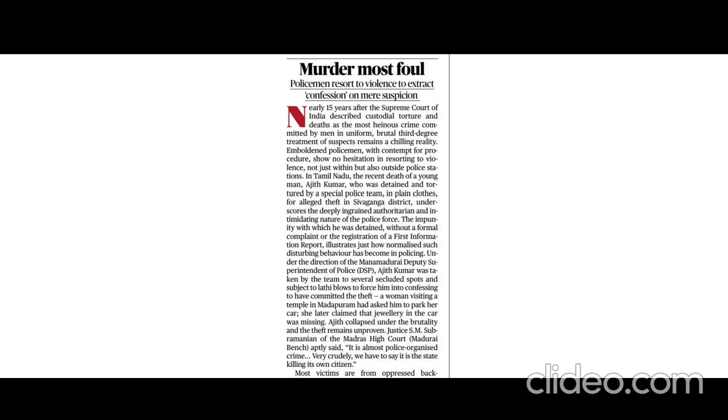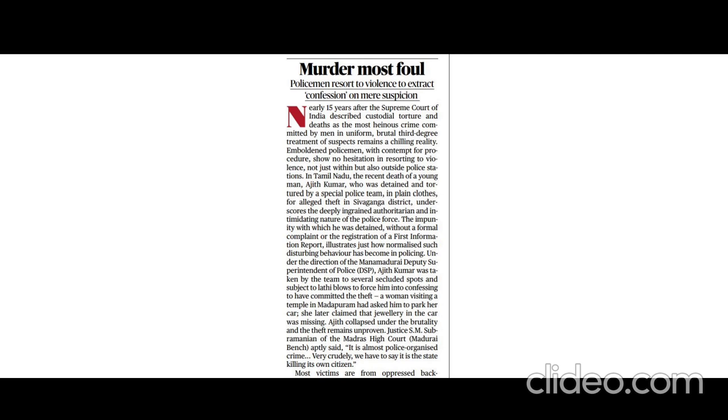We have to enhance police training programs to emphasize respect for human rights and dignity. The next point is to promote a culture of accountability, professionalism, and empathy within law enforcement agencies, which is actually not so prevalent in the policing systems in our country.